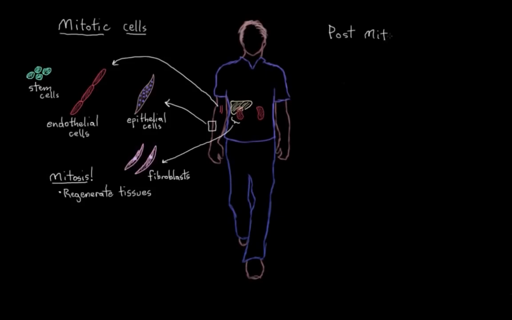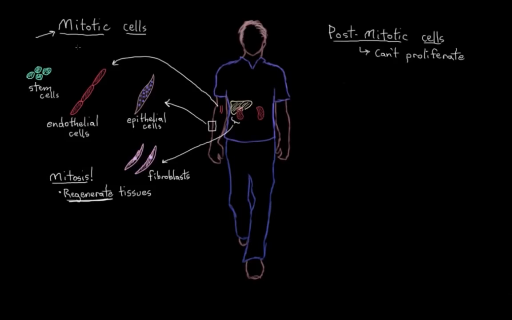We also have another group of cells in our bodies that we refer to as non-mitotic cells, or actually post-mitotic cells. That's a more accepted name, and you can probably guess why. They don't undergo mitosis. They're incapable of proliferation. And you might sensibly be thinking that means they can't repair and regenerate like our mitotic cells. You'd be on the right track. They certainly have a limited ability to repair or regenerate the tissues that they're a part of.